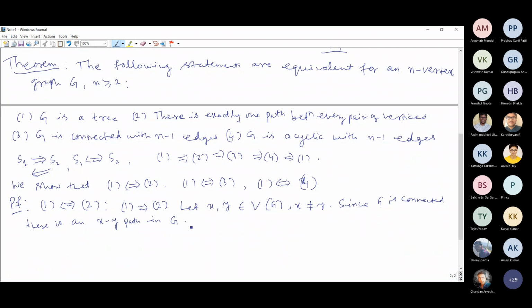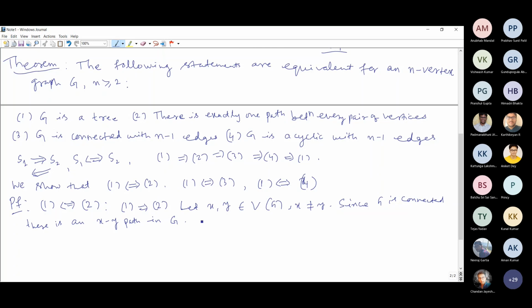G will be cyclic, which contradicts the assumption. How? If there are two paths, then we can go from x to y by one path and then y to x by the other path. Then it becomes cyclic. And as G is acyclic, which is not possible, so there exists only one path between x and y. Okay, so that is how we'll proceed.